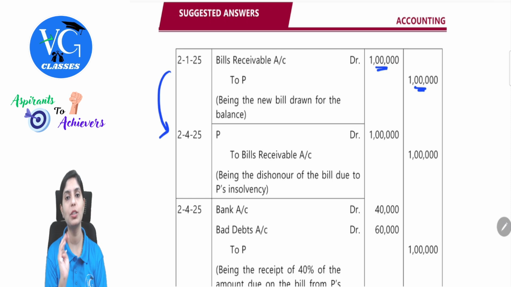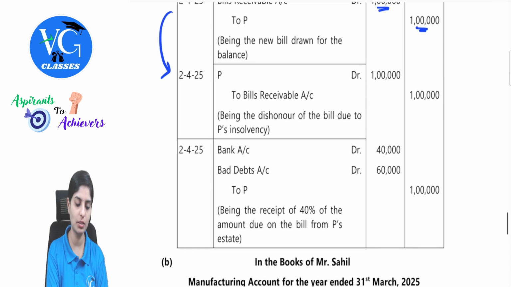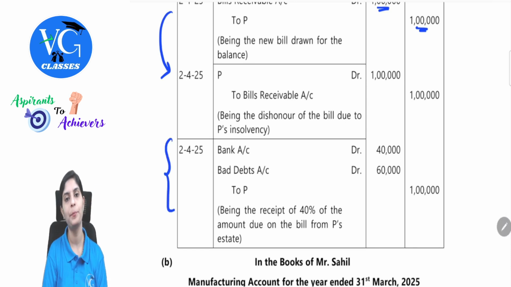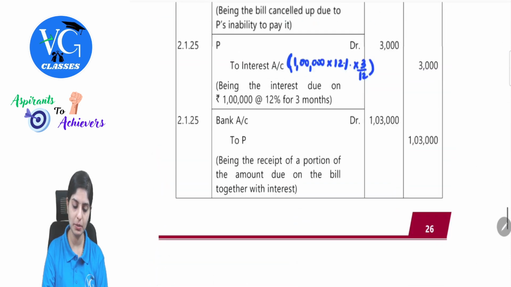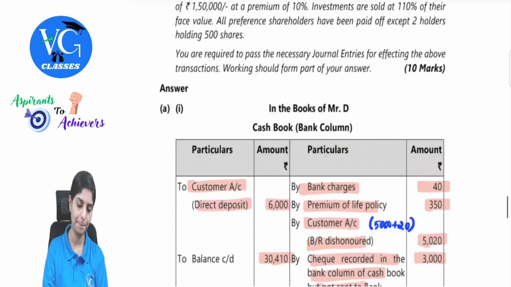Then 40% of this we will recover. So, the entry will be bank account debit 40, remaining is your bad debt. Bad debt account debit to P account 1 lakh. So this is the ultimate conclusion entry. The entry structure was simpler. Just be careful with respect to making the interest entry due. Clear with this? Yes.